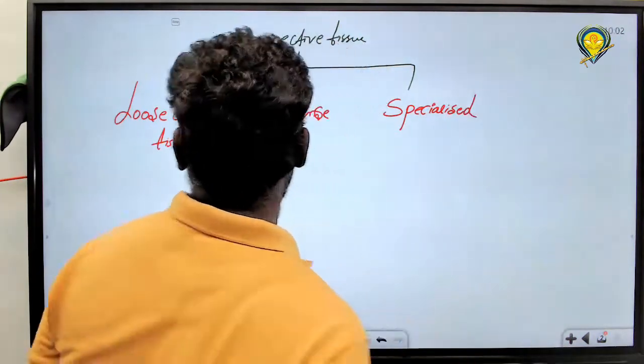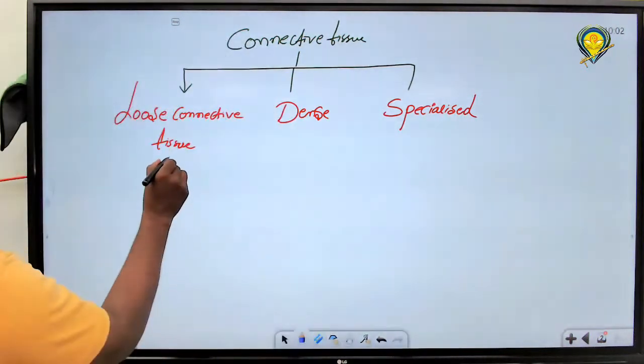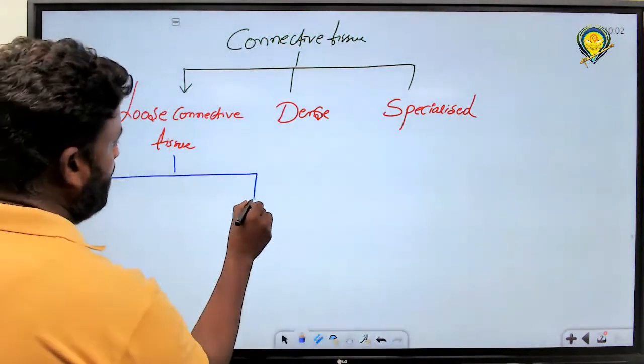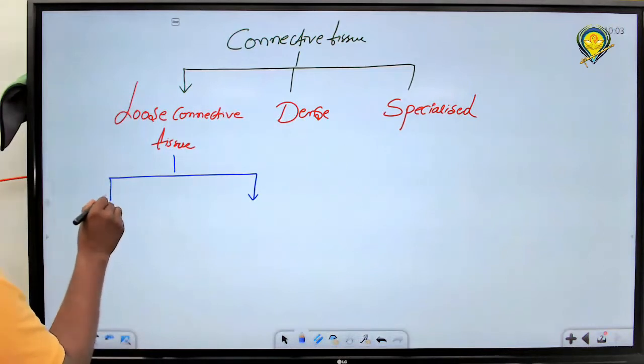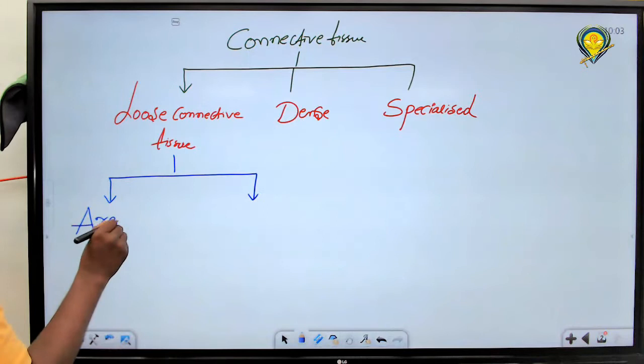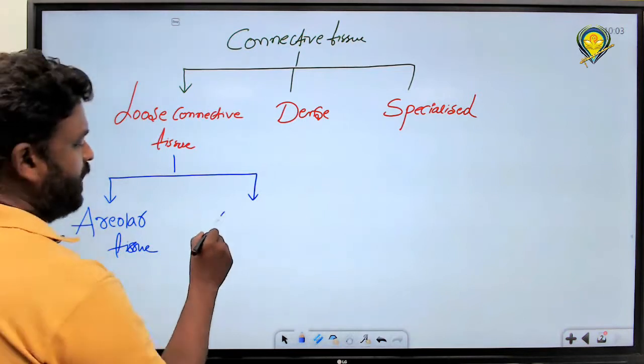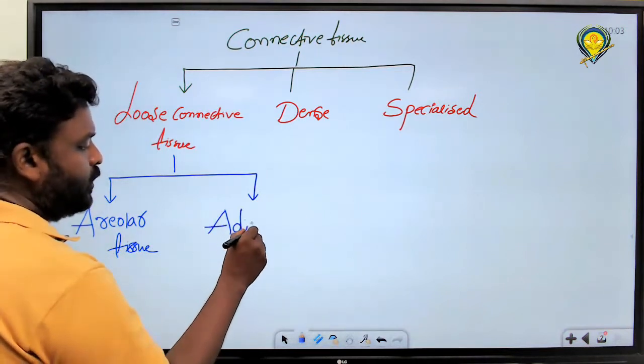Specialized connective tissue. And you have to know another one about the loose connective tissue, which consists of 2 types. The first one is areolar tissue. The next one is adipose tissue.